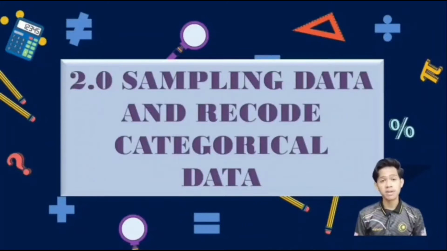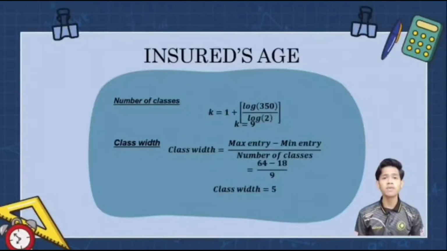Next is sampling data and recording categorical data. We used SPSS to randomly sample the variables to get 350 observations from 378 observations based on our group matrix number. To group the age data, we calculate the number of classes and class width. The formula to get the number of classes is log 350 divided by log 2, and we get 9 classes. To get the class width, we calculate max entry minus min entry divided by the number of classes. We get a class width of 5.